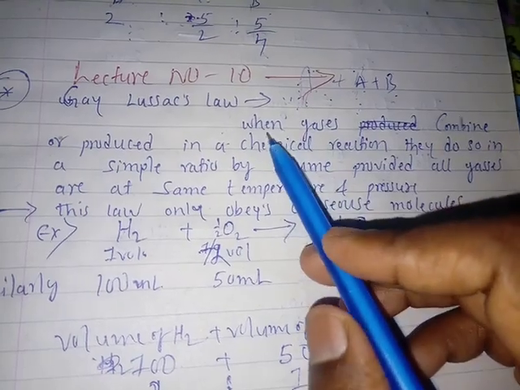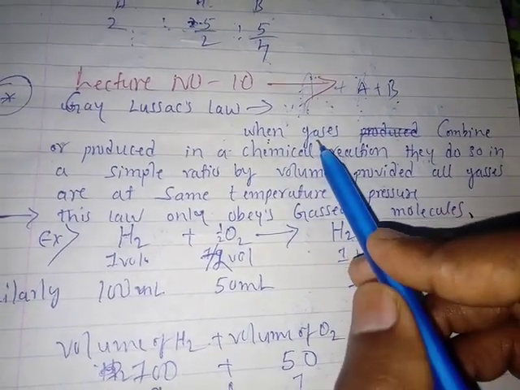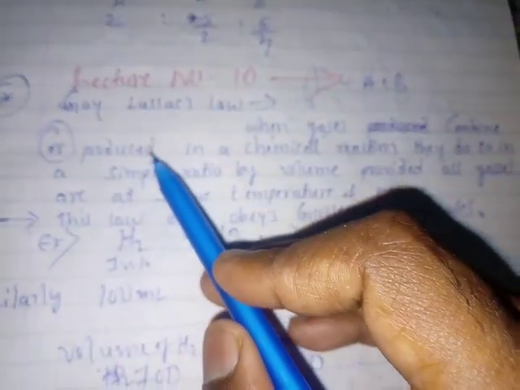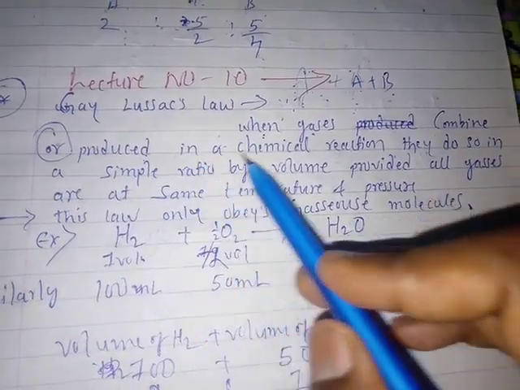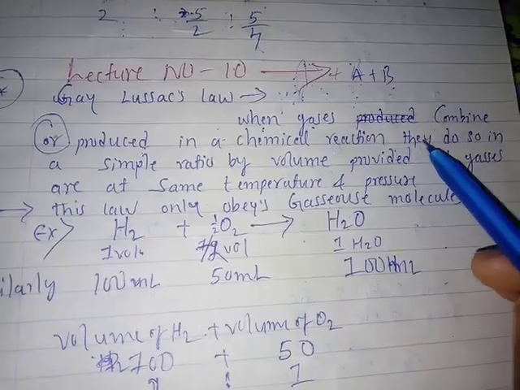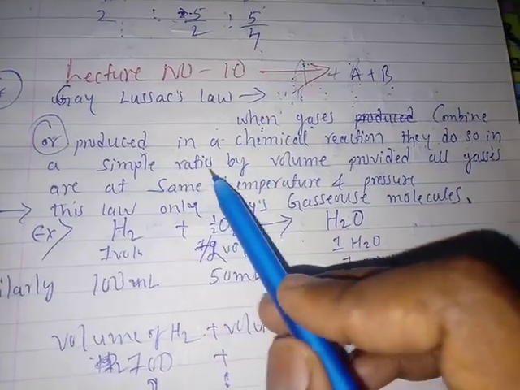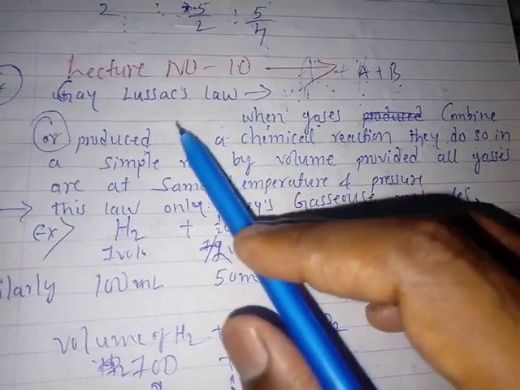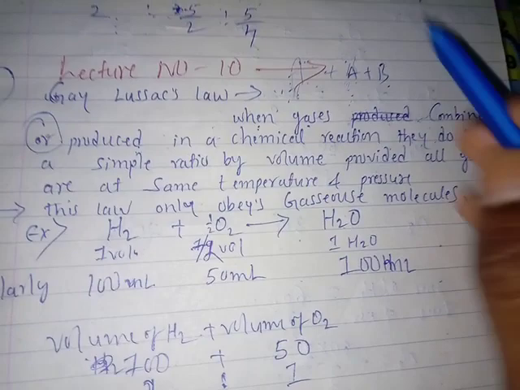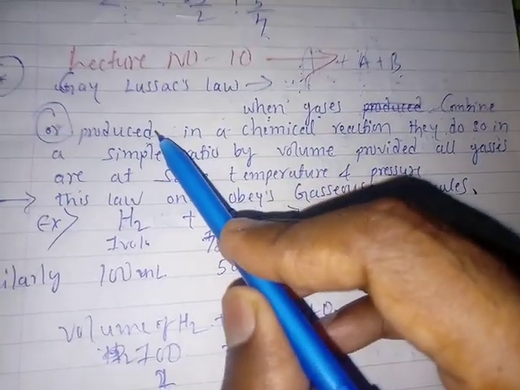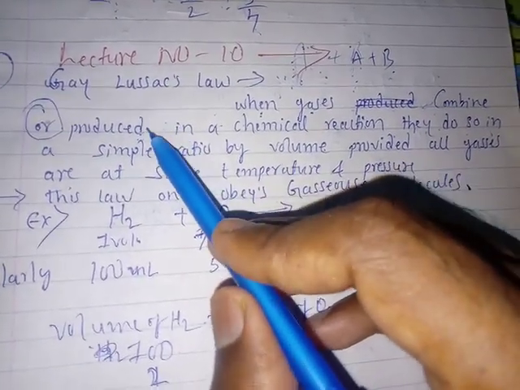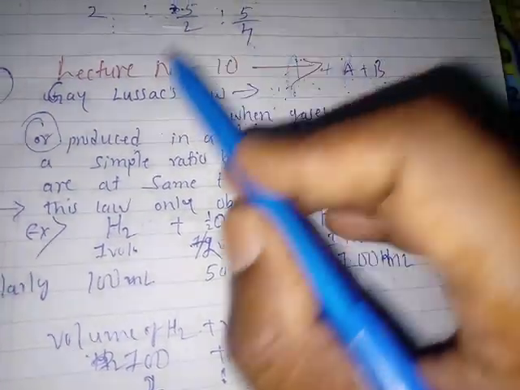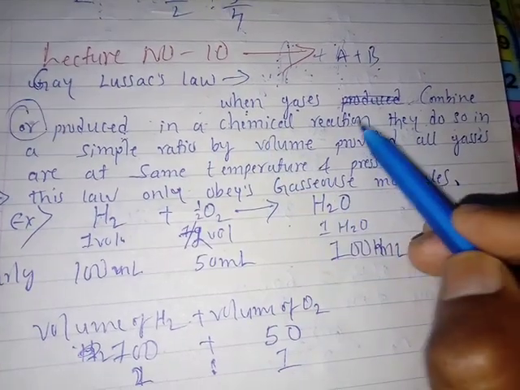Let's see the statement, students. When gases combine or are produced in a chemical reaction, they do so in simple ratio by volume. When gaseous molecules react with each other, they produce a new compound. The gaseous molecules react to produce a new compound. This is a kind of chemical reaction.